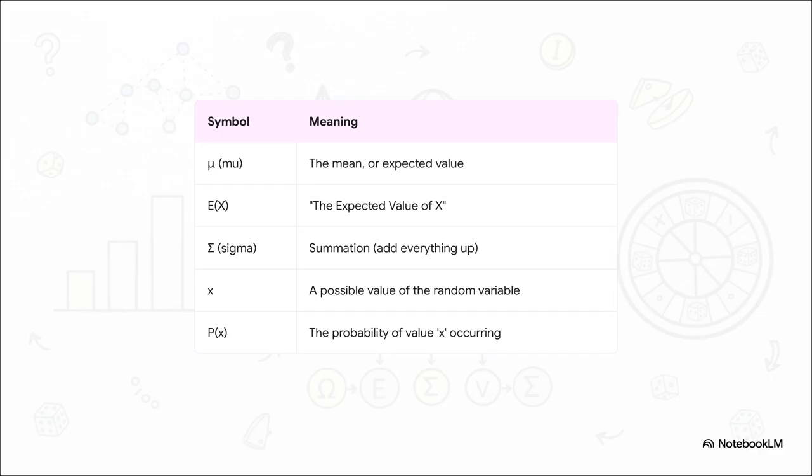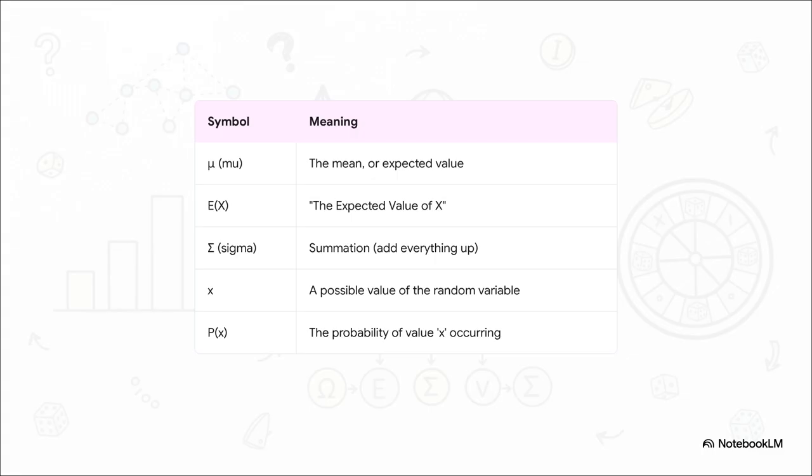That mu symbol is just the classic sign for the mean. E of x is another way to write it. You just say the expected value of x. That big sigma just means add them all up. The lowercase x is just one of the possible outcomes, like getting 2 heads. And p of x is the probability of that specific outcome happening.